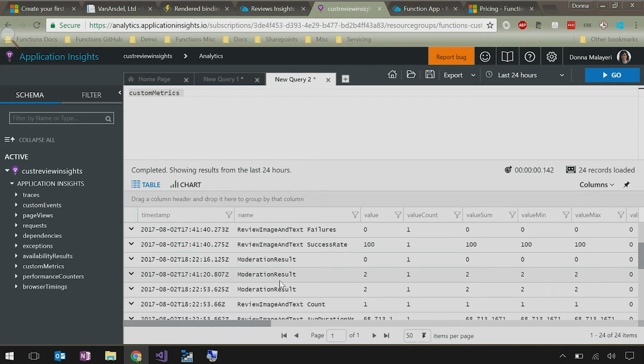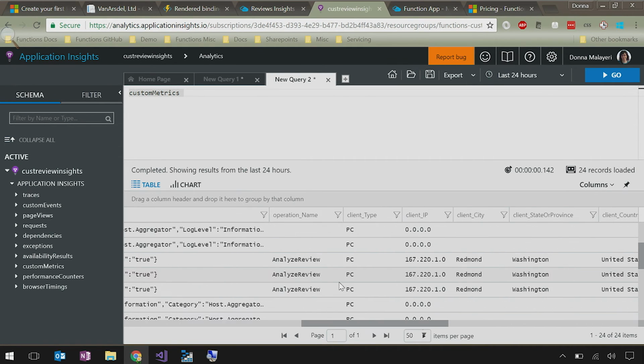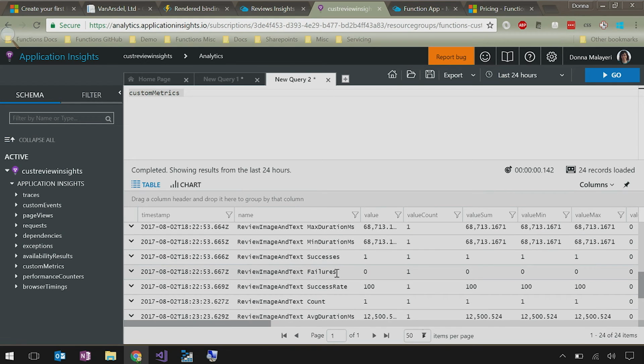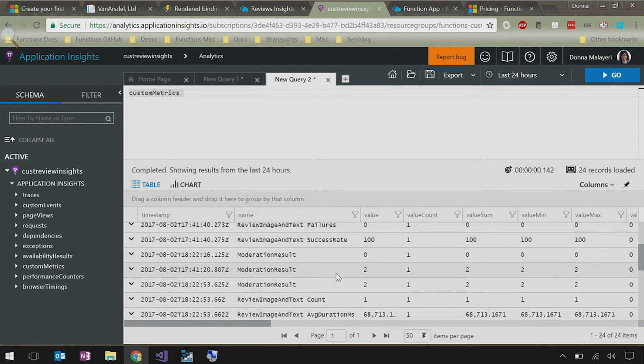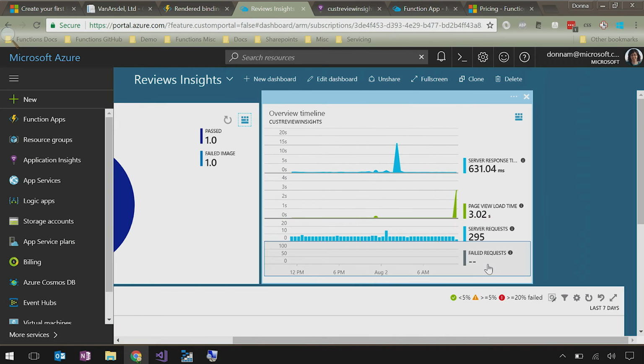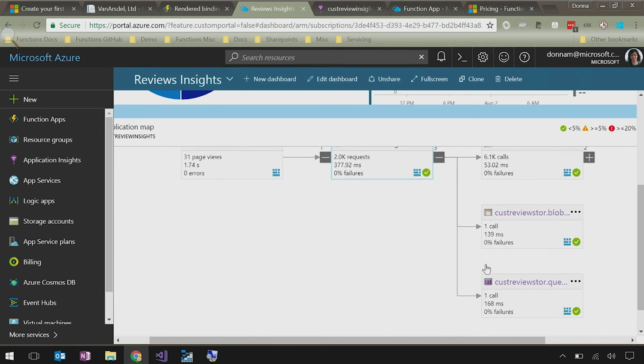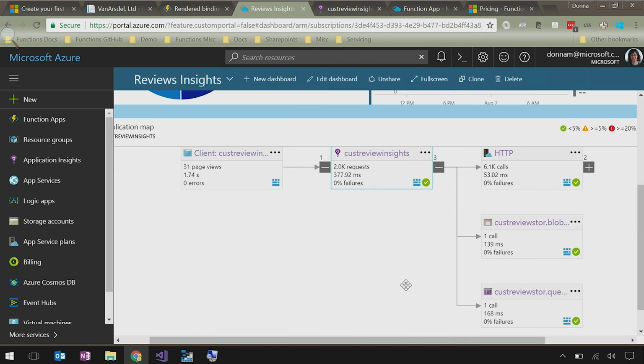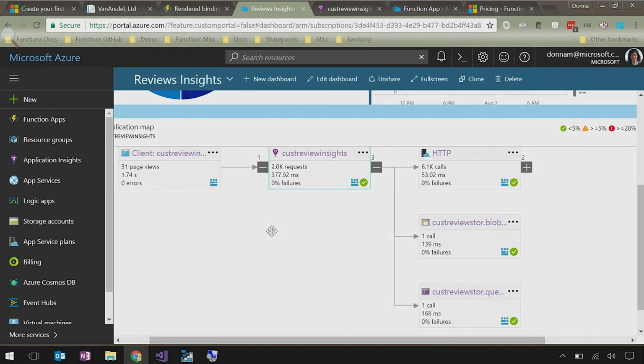You can see here I have moderation result, and each time I log what's happening. Now suppose that you get a customer who says, oh, I'm putting this image in, it's not working. This is when I did it. You could actually go in and see what's happening. Oh, cool. Maybe there's an exception. This will show you the exception. The other thing you can do is see how fast you're processing events, the server events, and the failed requests. Here we don't have any failed requests. Then you can also see a dependency graph, which tells you how everything is hooked up. So the website is calling into App Insights, which is calling to blob storage and queue storage, and you can see the latencies. And if there were any errors, you would see, here it says 0% failures. If there were failures, it would show you an extra stack trace.